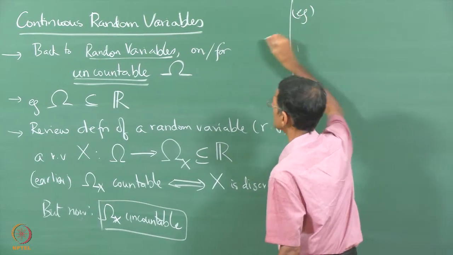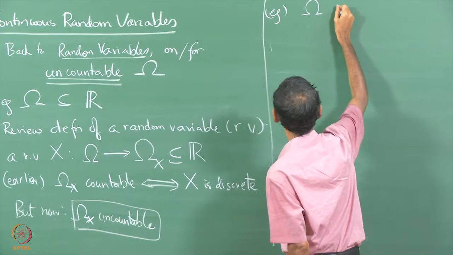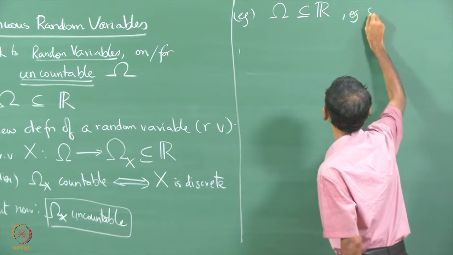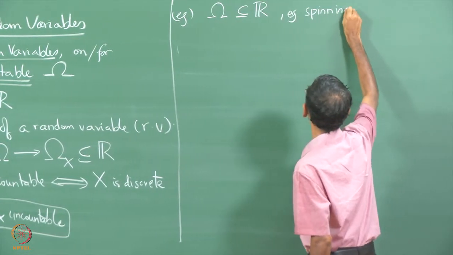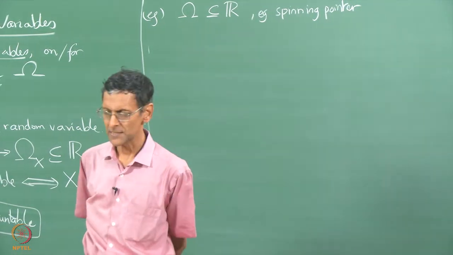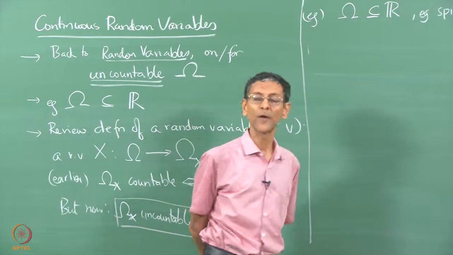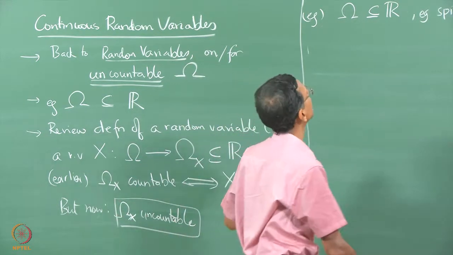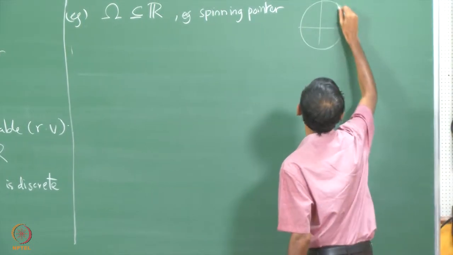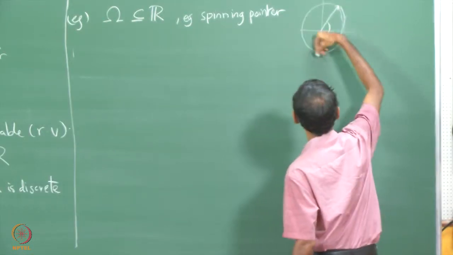The simplest example, as I said, is the case of the sample space itself being some portion of the real line, again a spinning pointer. This example comes up a lot in our study of random variables because it is such a simple but very commonly encountered experiment where you spin a pointer and the pointer comes to rest at any arbitrary position on the unit circle.